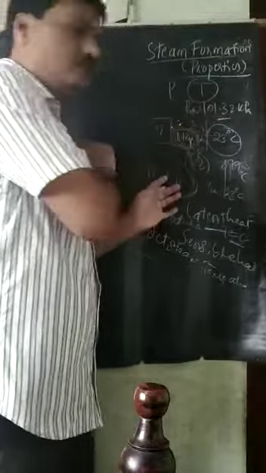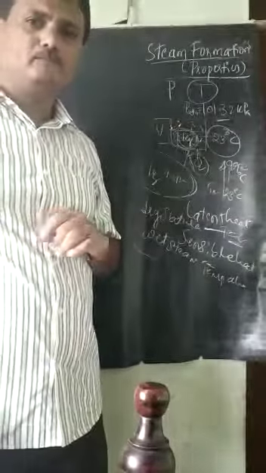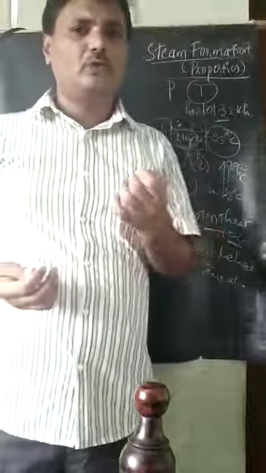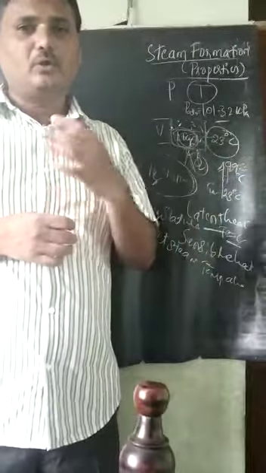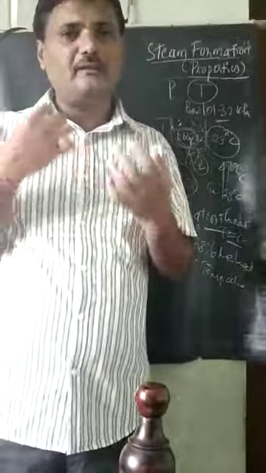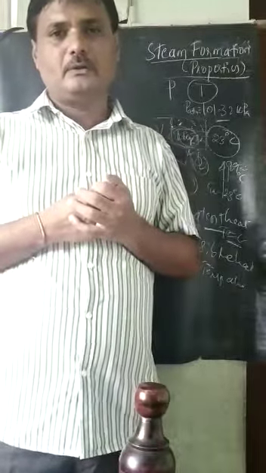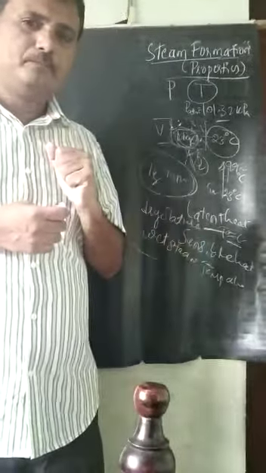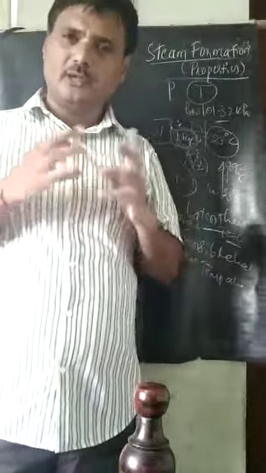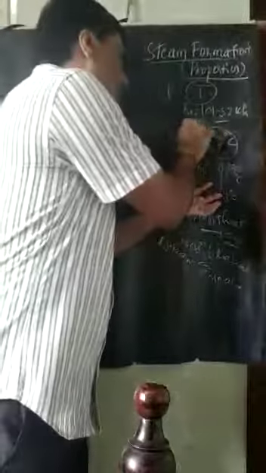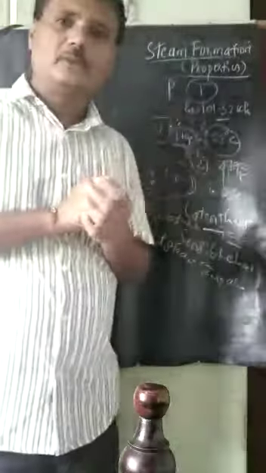Vapor means the molecules are random, so they cover more volume. In liquids the molecules are not random, so they cover very little volume. Now 1 kg is full of vapor molecules, represented by dots here.